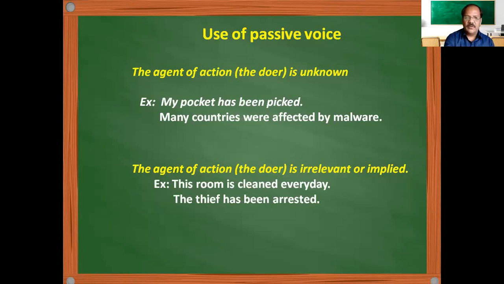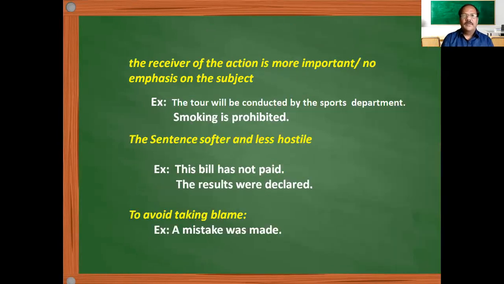This is more useful when the receiver of the action is more important, with no emphasis on the subject. So the receiver of the action is important, but there is no special focus on the subject. We are not concerned with the subject, we are only concerned with the action. Then we use the passive voice. For example, the tour will be conducted by the sports department.